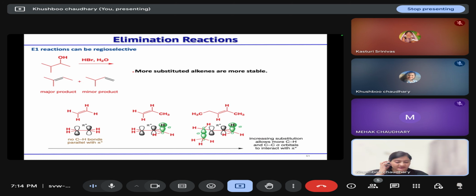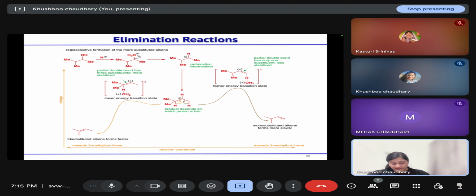Then E2 reactions can be regioselective also, because they lead to the formation of the more substituted alkene as the major product. Why is that so? If we have this alkene, here the pi star orbital is stabilized by sigma donation of electrons from the adjacent C-H or C-C bond to the pi star orbital. This sigma electron donation to the pi star orbital will increase the stability of your alkene, and hence the more substituted alkene will be formed as the major product.